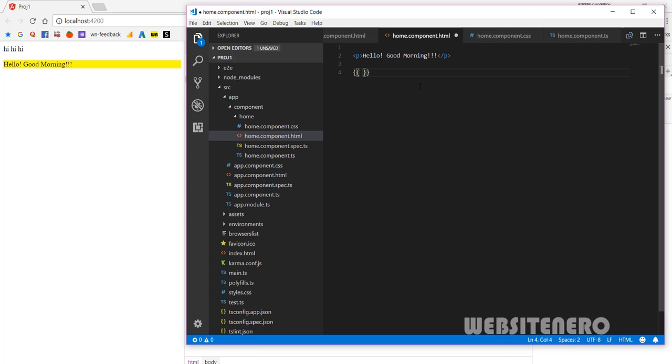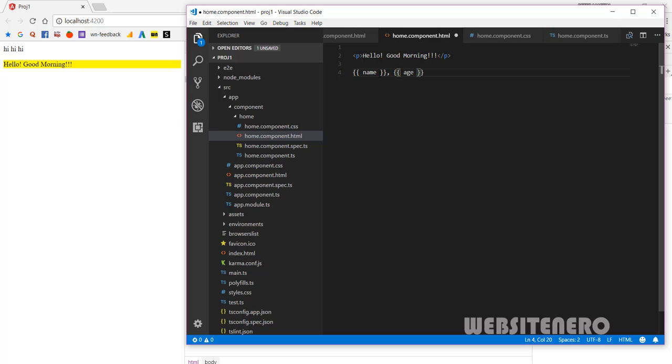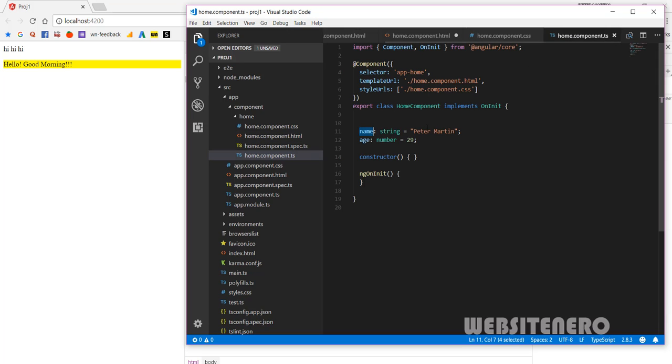In the double mustache, just put the name of the variable, nothing else. Name and age I've taken here, and in the TypeScript file you see the name and age variables I've taken. So in the double mustache I've taken name and age, and it's going to reflect this: Peter Martin and 29.